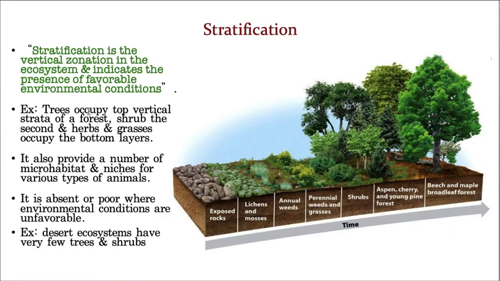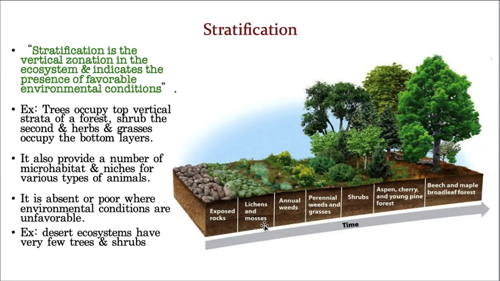So trees occupy the top vertical strata of the forest, second place goes to shrubs, third place goes to herbs, and the fourth and last place goes to grasses. And of course I did not mention lichens and mosses, which go even lower. That means vertical strata means, if you take a forest, it starts with some barren, dry rocks, and then the next level goes to small lichens and mosses, and then a little higher, you can see some annual weeds like grasses.